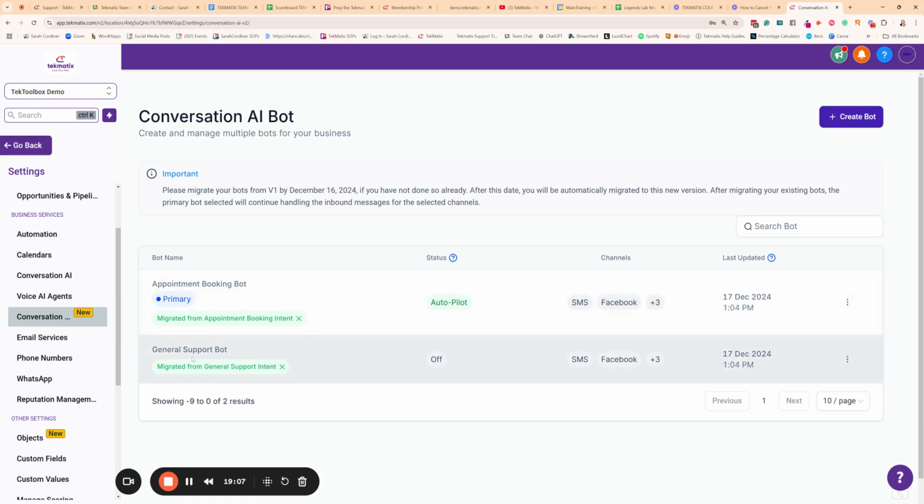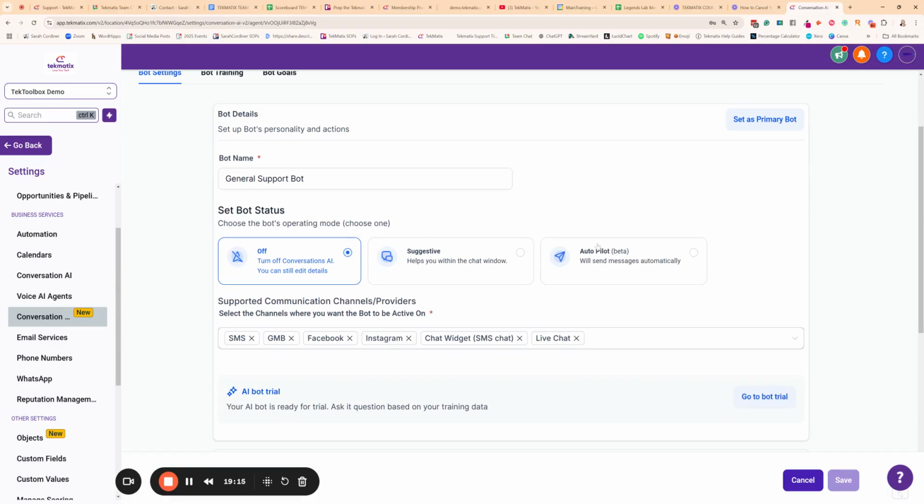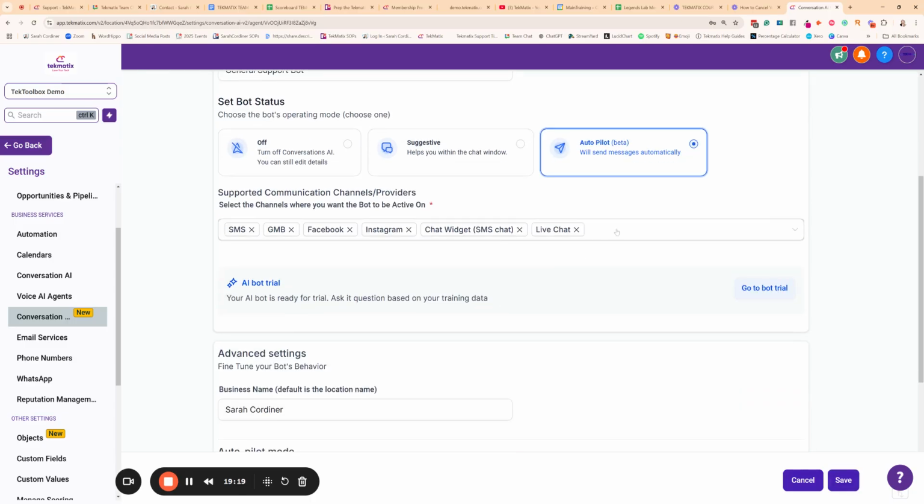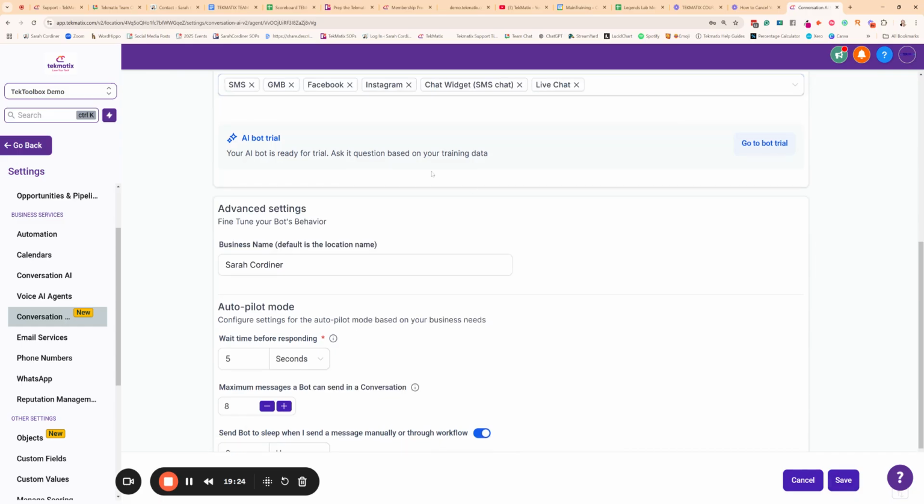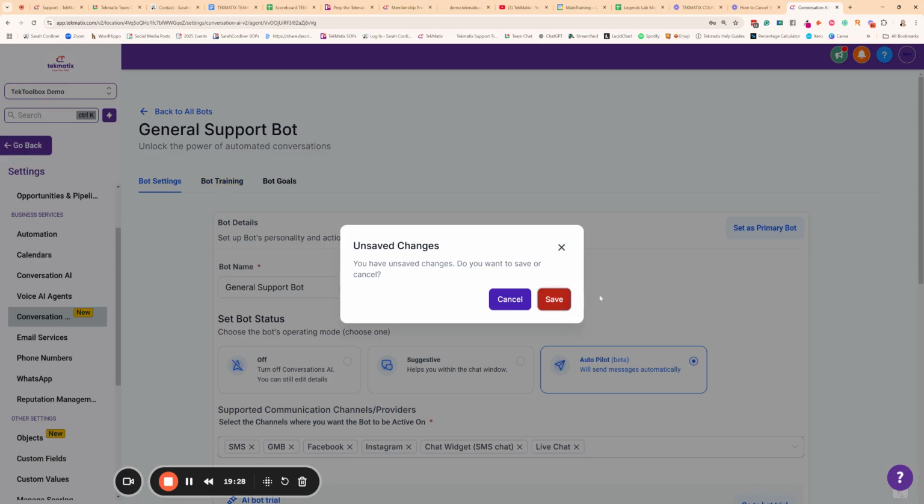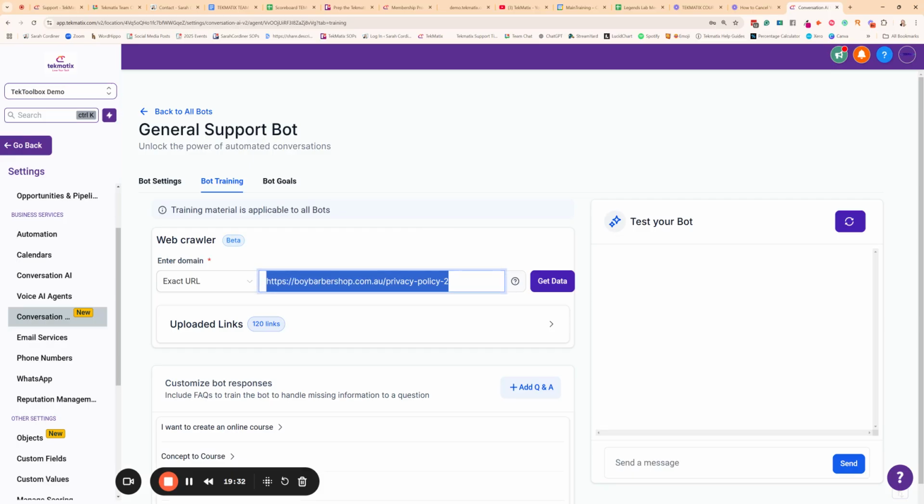Let me click a general support bot for you. I'm going to just open one up over here and show you one that's already been done because again, there are videos in the AI section that show you how to do this in more detail. But basically, all you're going to do is turn on an autopilot bot, tell the system which platforms you want your bot to be operative on, and then you're simply going to, over in the bot training, oh, didn't press save. In the bot training, you're simply going to give the link to your website, press get data, and it's going to learn everything about your website in seconds.